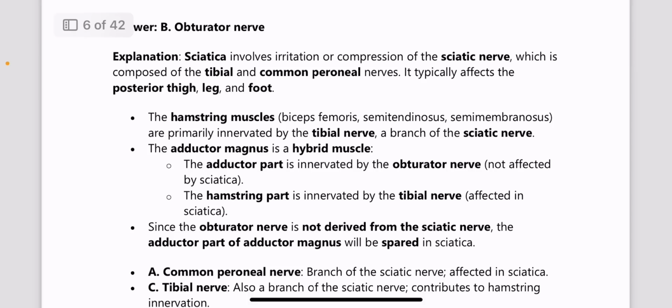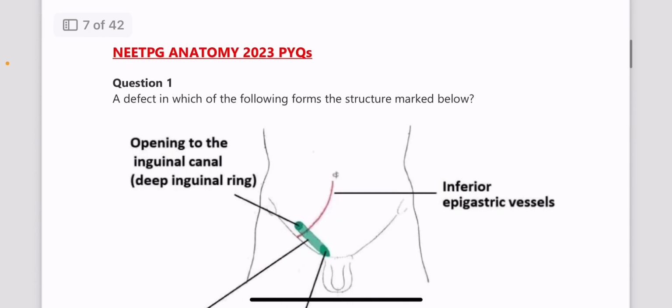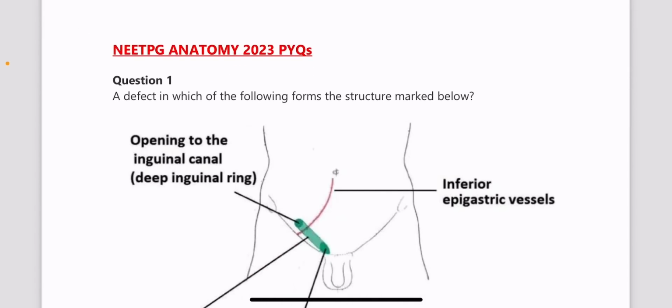So hamstring muscles are supplied by the tibial nerve, which is a branch of the sciatic nerve, and the adductor magnus is a hybrid muscle. It has two parts. The adductor part is innervated by the obturator nerve and the hamstring part is innervated by the tibial nerve. Since the obturator nerve is not derived from the sciatic nerve, the adductor part will be spared in sciatica. Now moving on to NEET PG 2023 PYQs.